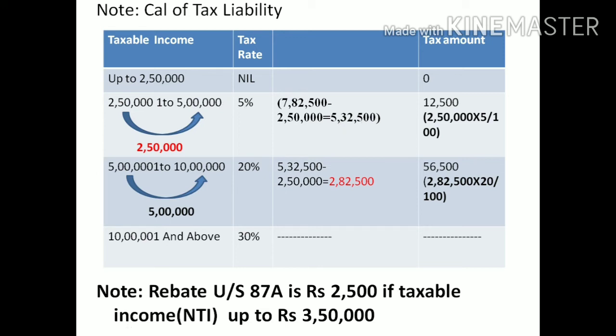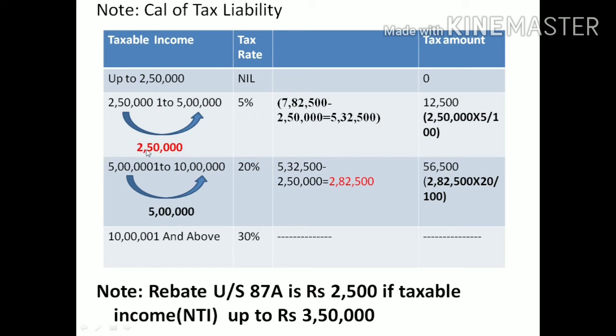Simply put, if your income is more than the difference of the slab amount, the tax liability is calculated on this difference amount instead of the amount available. I take the difference amount of 2,50,000, because the income is more than the difference.